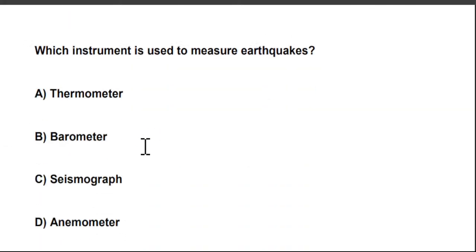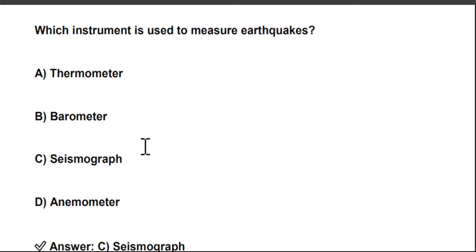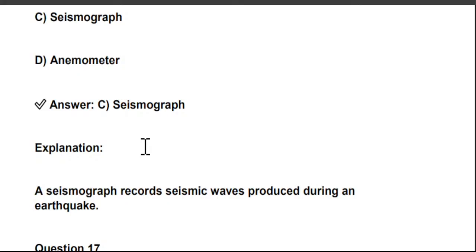Next is, which instrument is used to measure earthquakes? There are four options: A. Thermometer, B. Barometer, C. Seismograph, and D. Anemometer. So the right answer is C. Seismograph records seismic waves produced during an earthquake. So a seismograph is used to measure earthquakes.